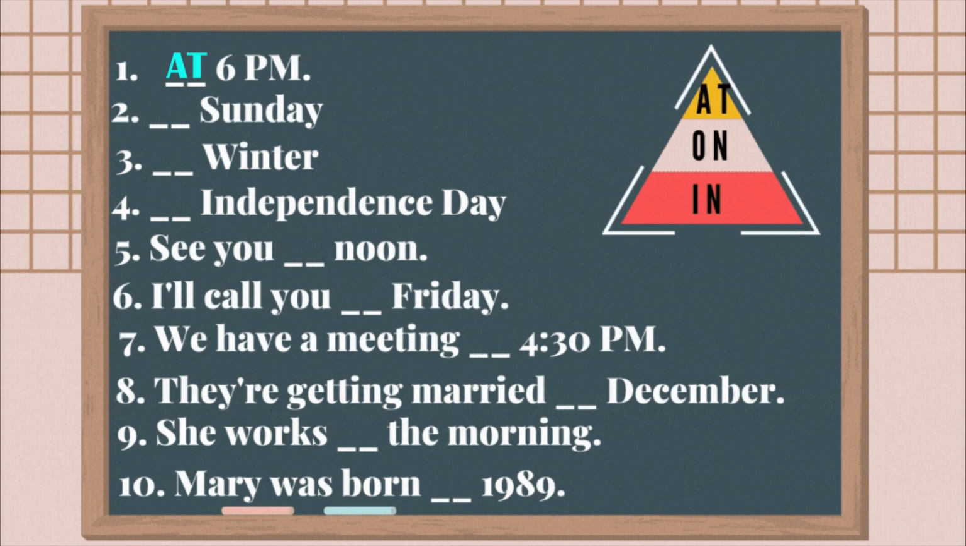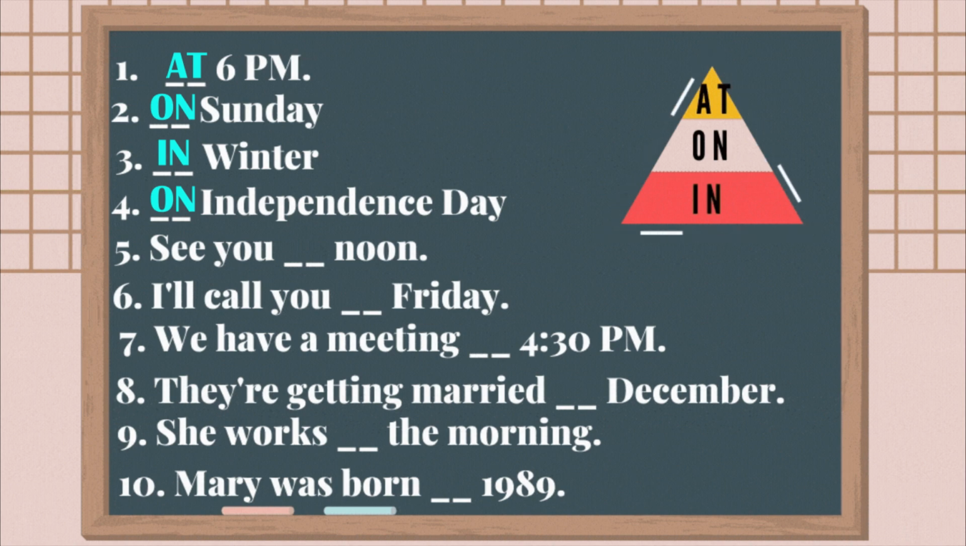Number 2. Blank Sunday. Sunday is a day of the week, and it is one day, so we use on Sunday. Number 3. Winter. Winter is a season, so we use in winter. Number 4. Blank Independence Day. Independence Day is a one-day event. It is a special day, so we use on Independence Day.